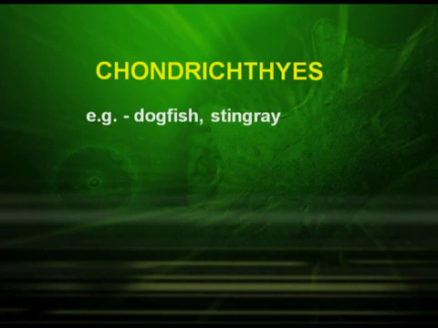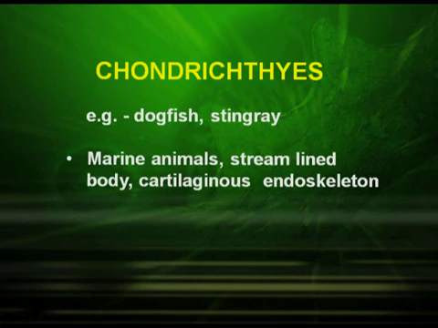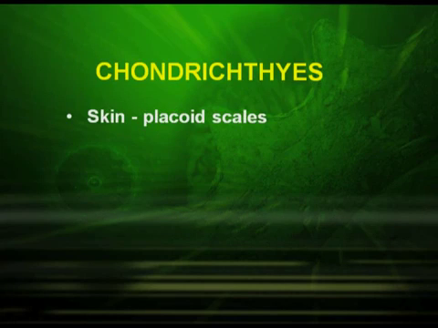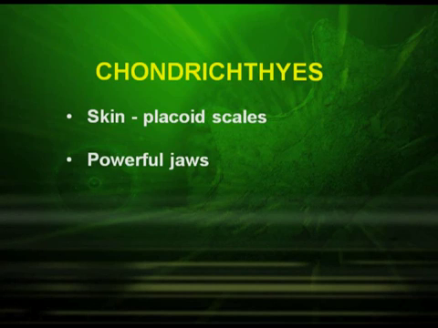Chondrichthyes. Dogfish and stingray come under Chondrichthyes. They are marine animals with a streamlined body and cartilaginous endoskeleton. The notochord is persistent throughout their life. The skin is made up of placoid scales and they have a very powerful jaw.